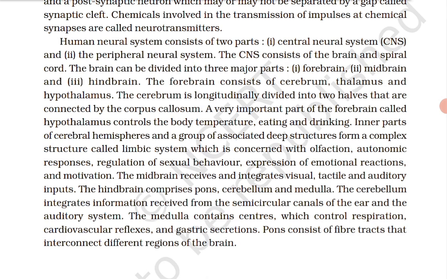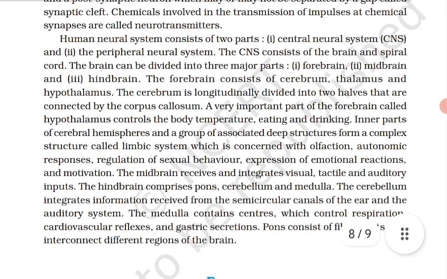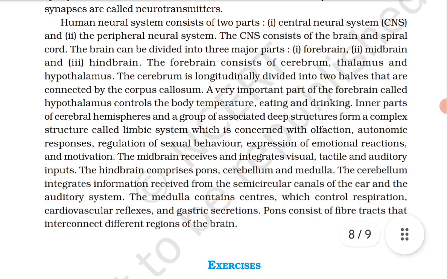inner parts of the cerebral hemisphere, and a group of associated deep structures forms a complex structure called limbic system, which is concerned with the olfaction, autonomic response, regulation of sexual behavior, expression of emotional reaction and motivation. ठीक है?